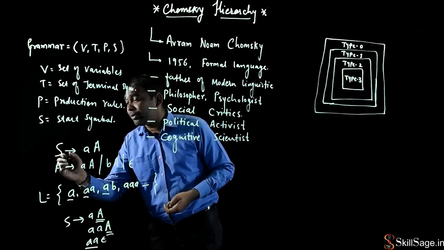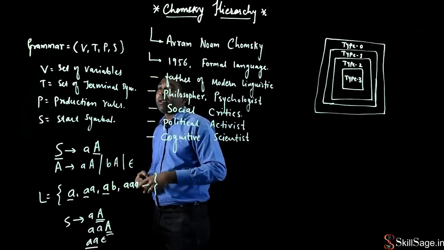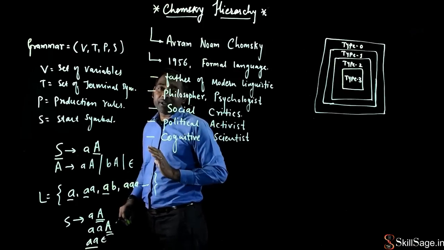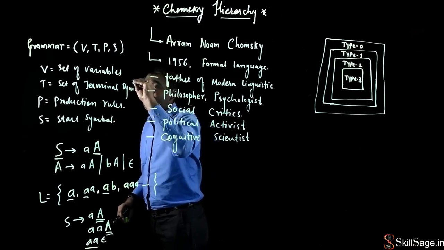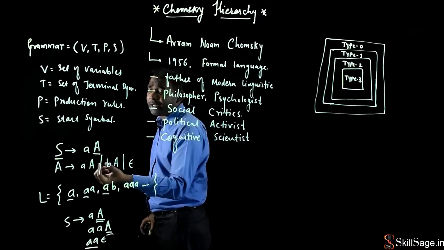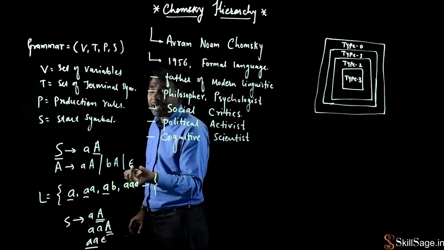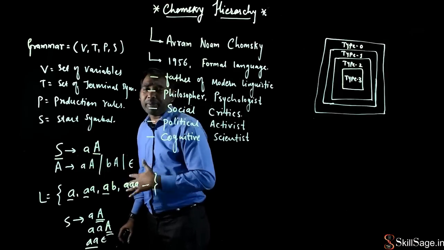Here I'll come to know that this capital S and this capital A are my variables, right? And the set of terminal symbols? Terminal symbols are denoted in small letters here. I can say that this small a, this b, and this epsilon are my terminal symbols.